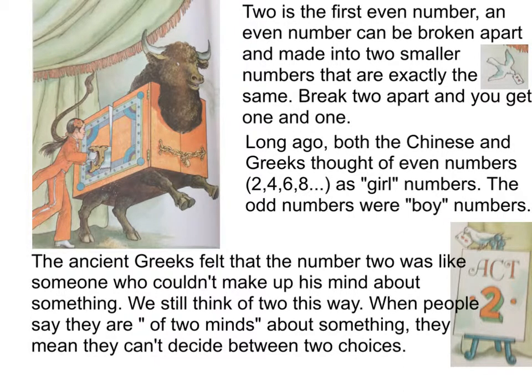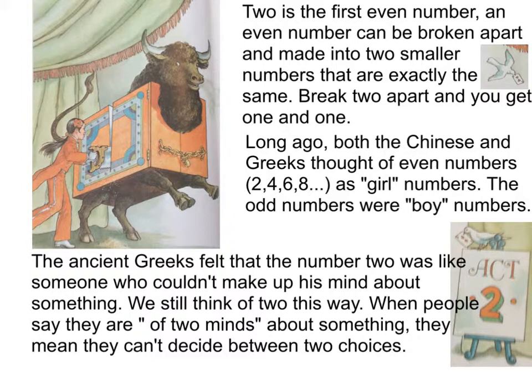2 is the first even number. An even number can be broken apart and made into 2 smaller numbers that are exactly the same. Break 2 apart and you get 1 and 1. Long ago, both the Chinese and Greeks thought of even numbers, 2, 4, 6, 8, as girl numbers. The odd numbers were boy numbers.